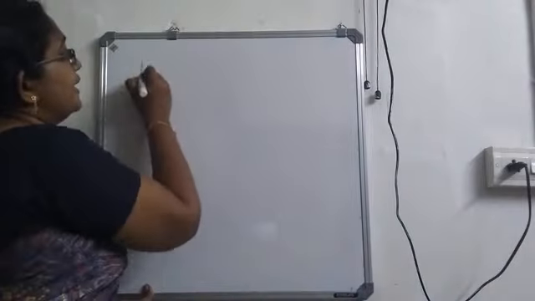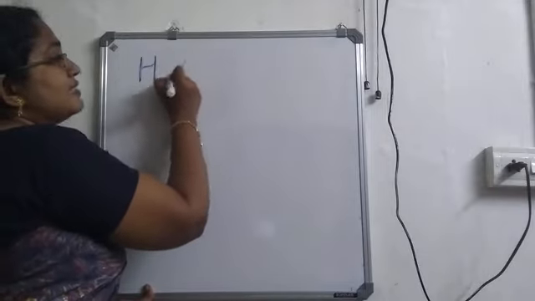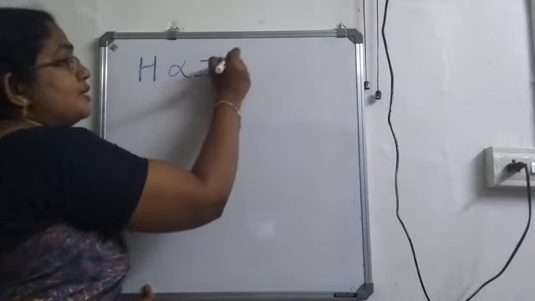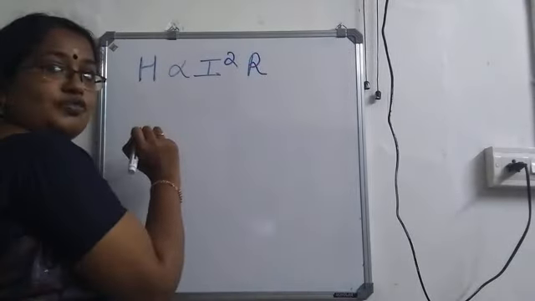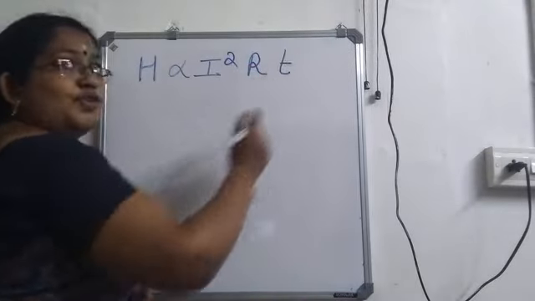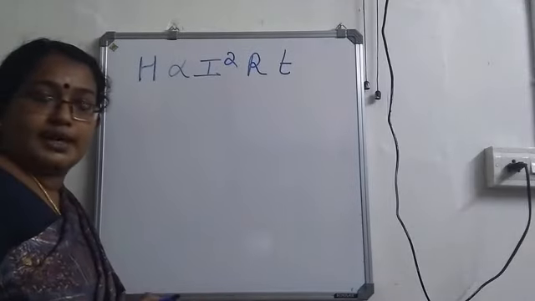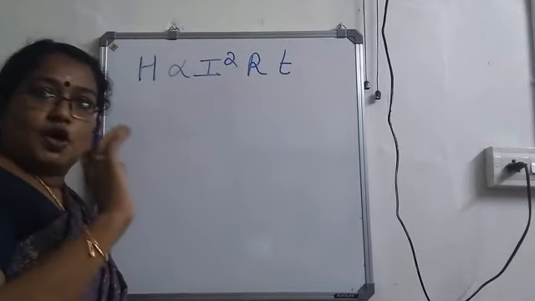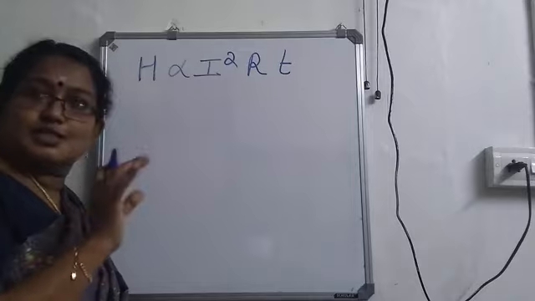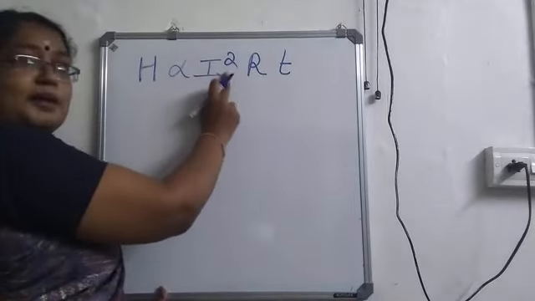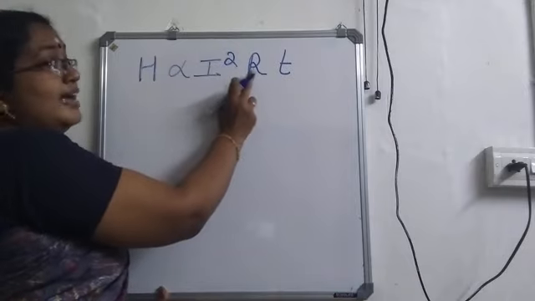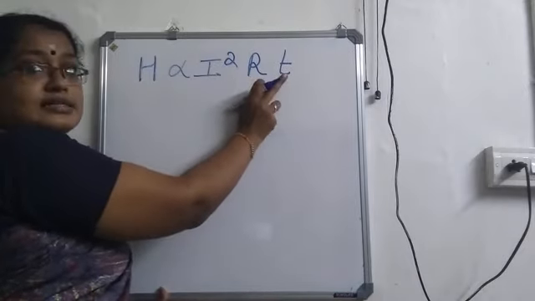The amount of heat produced is directly proportional to the square of the current, the resistance offered, and the time for which the current is flowing.